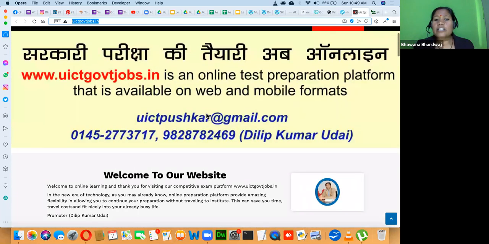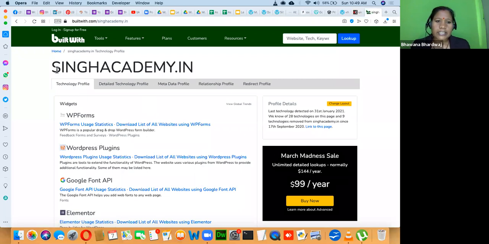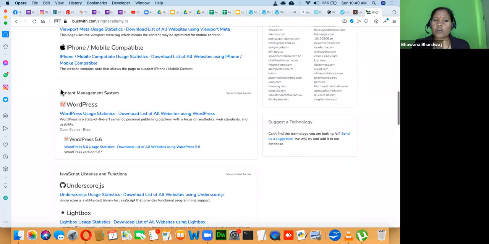More than 37% of the world's websites are created in WordPress. WordPress is the most popular technology to create a website. Right now there are billions and billions of websites, and of that, more than 37% are created in WordPress. So you can simply go and check which technology a site uses. Again, Sign Academy is also in WordPress, the content management system.